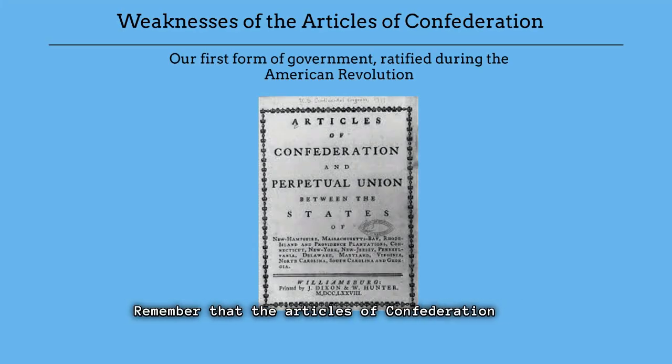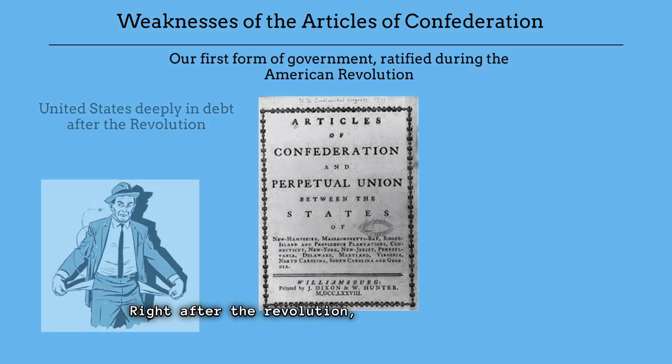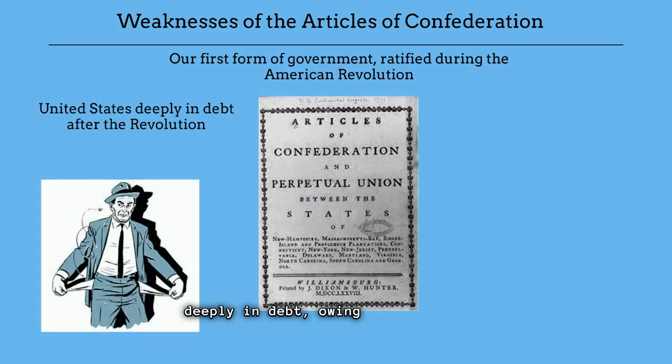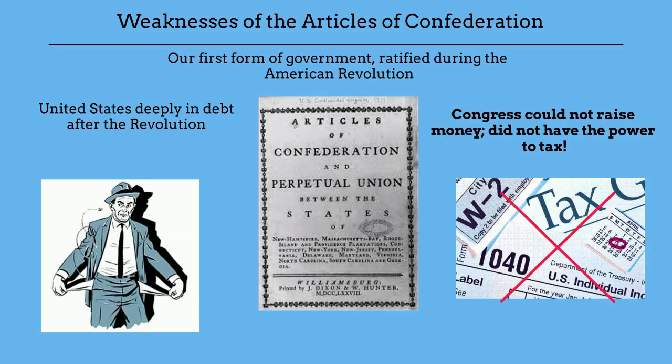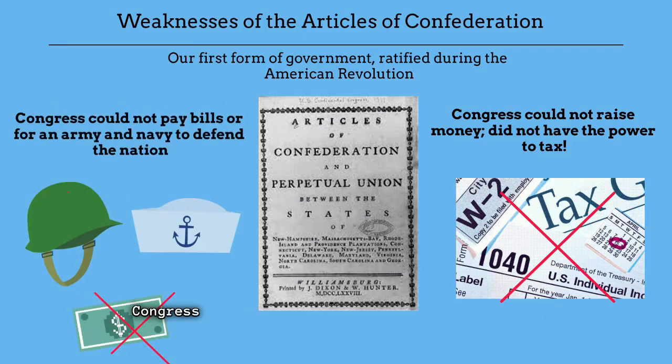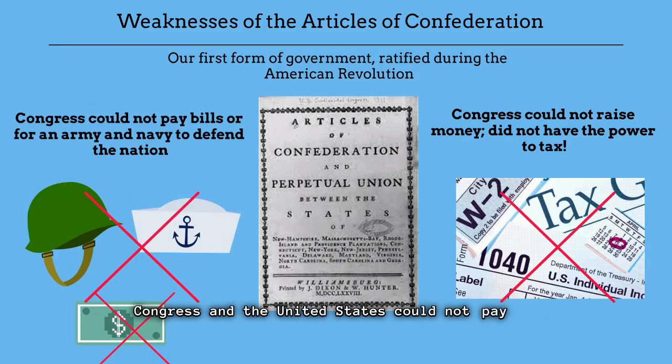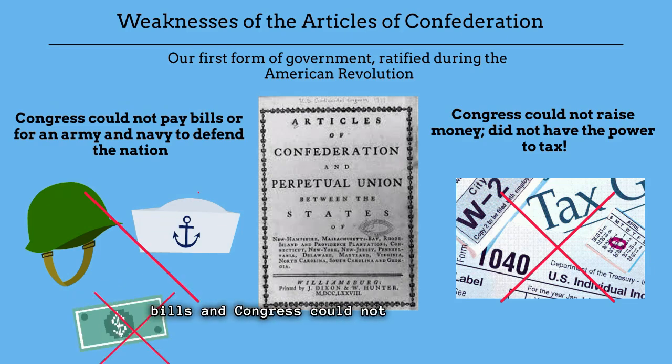Remember that the Articles of Confederation were our first form of government, ratified or approved during the American Revolution. Right after the Revolution, the United States was deeply in debt, owing a lot of money to a lot of people from the war. Under the Articles, though, Congress did not have the power to raise money by taxing the states. Not being able to tax and collect money from the states was a huge weakness, because that meant Congress in the United States could not pay the bills, and Congress could not pay for an army and a navy to defend the nation.